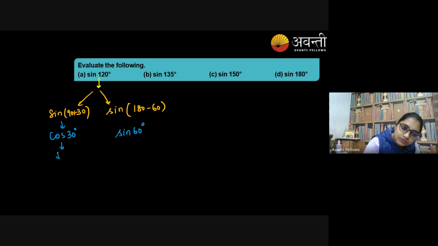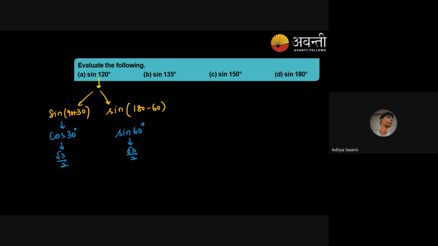Cos 30 value is root 3 upon 2. Sine 60 value is root 3 upon 2. It means ultimately the answer is going to be the same. Right?